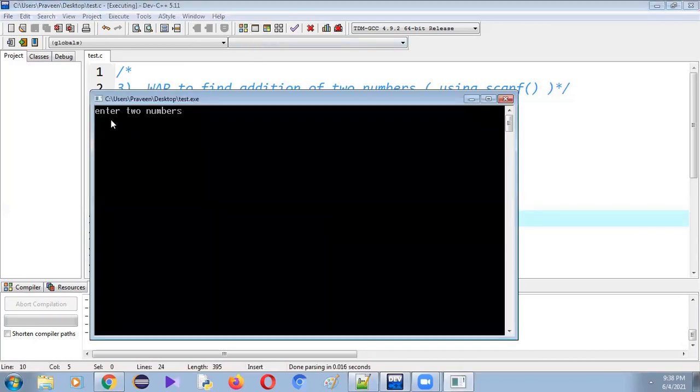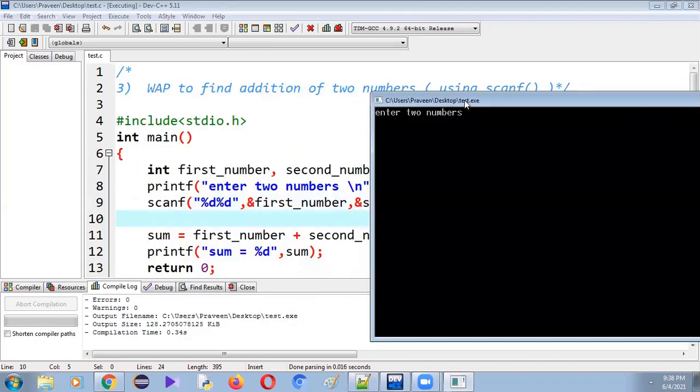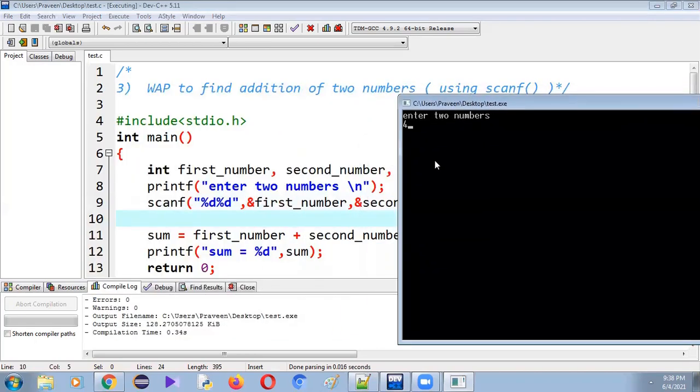See here, it is asking the user to enter the two numbers. Let me enter the first number as 4 and the second number as 2. So what is the result it is giving? Sum equals to 6. Let me run this program once again.